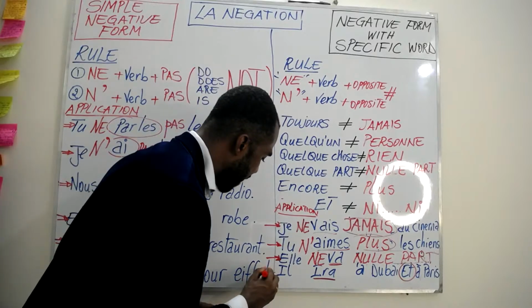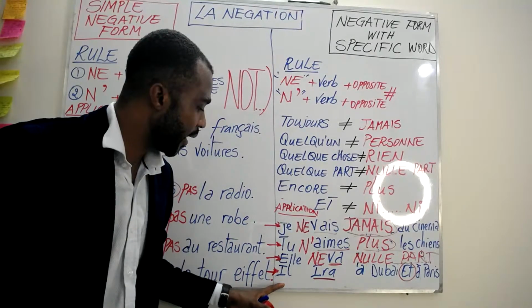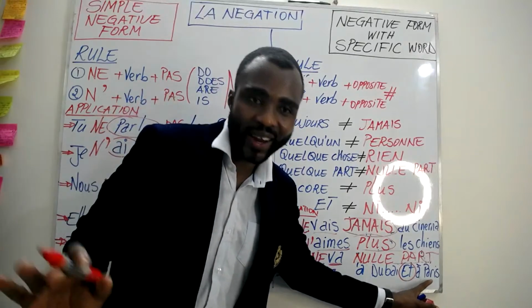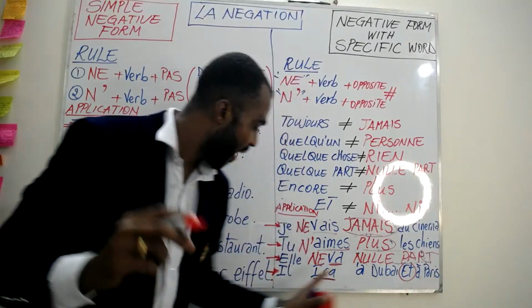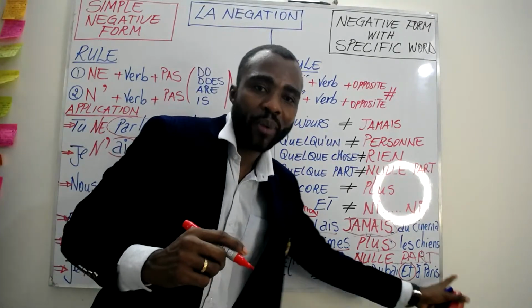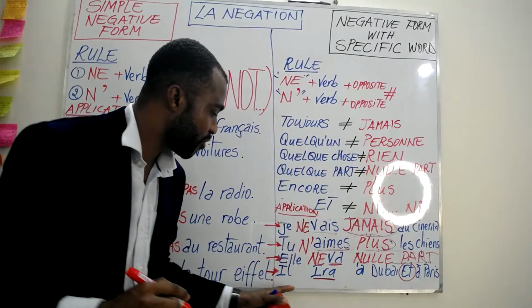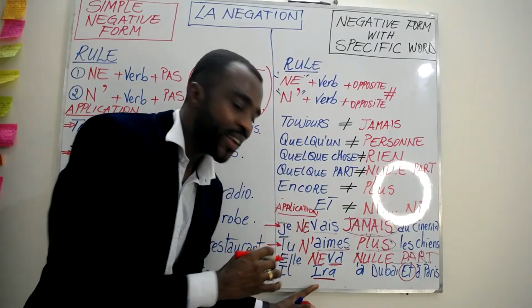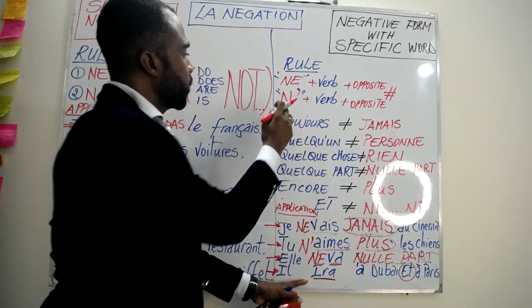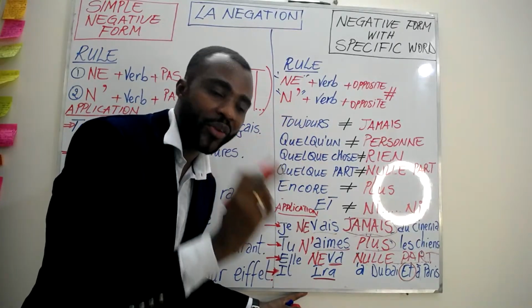And next and last sentence. Il ira à Dubaï et à Paris. First, where is our verb? Our verb is ira, starting with I, which is a vowel. So we need to apply N without the E.